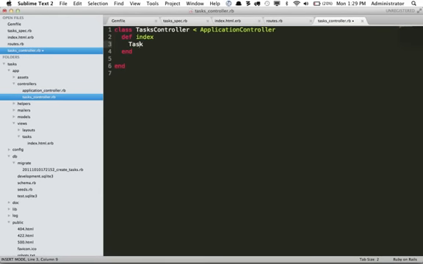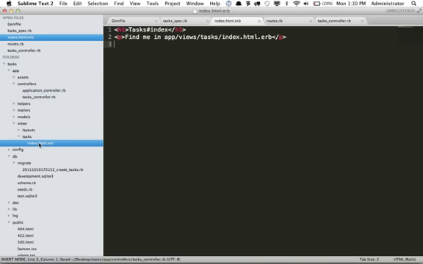Because we created a model with a name of Task, we can then run Task.all, which will translate to SELECT * FROM the tasks table. And I'm going to store that within a variable called tasks. However, this is fine if I only want to work with this data within the action. If I want to access it from the view, I'm going to make it an instance variable by prefixing the @ symbol.